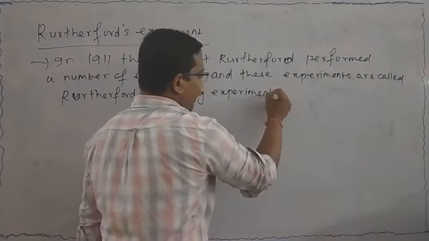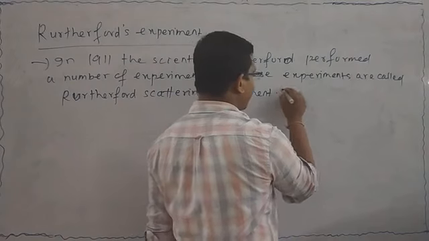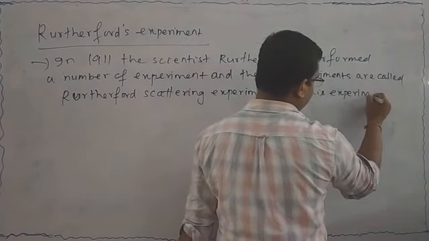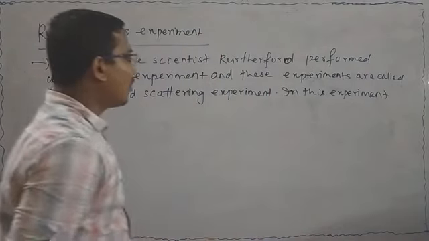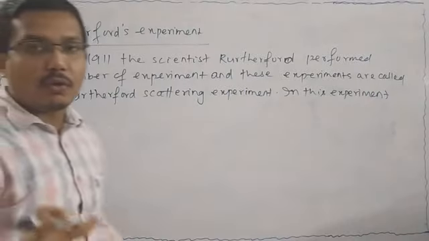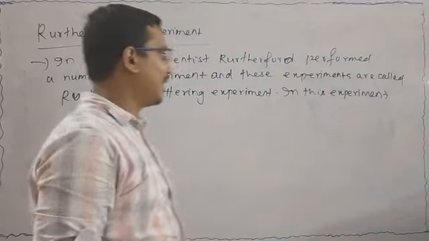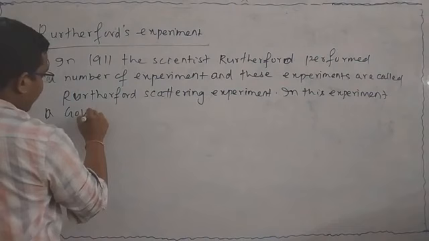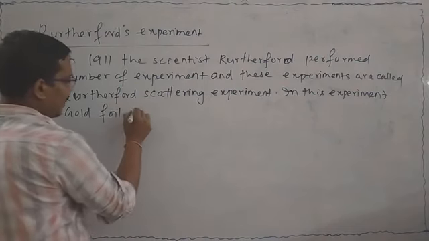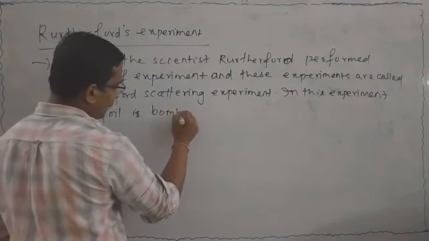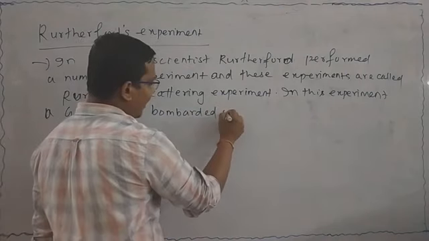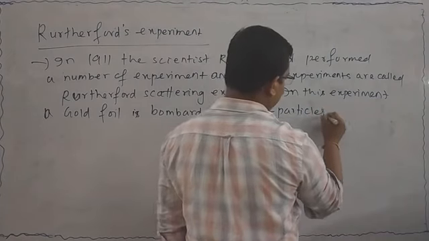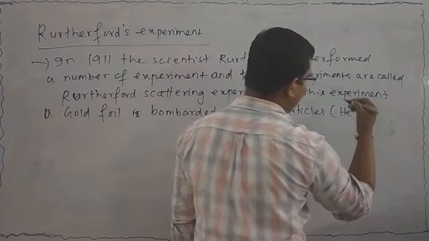In this experiment, Rutherford bombarded a gold foil with alpha particles. So we can write that in this experiment, a gold foil is bombarded with alpha particles. That is He2+.